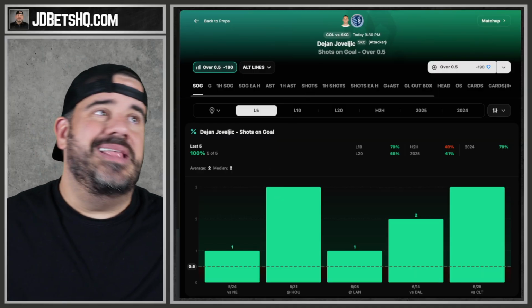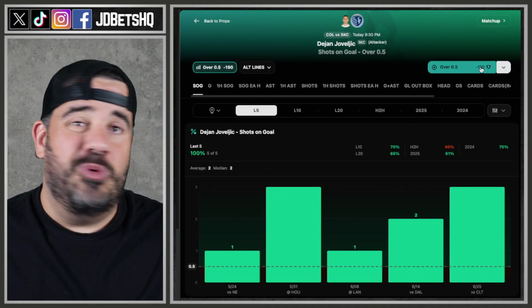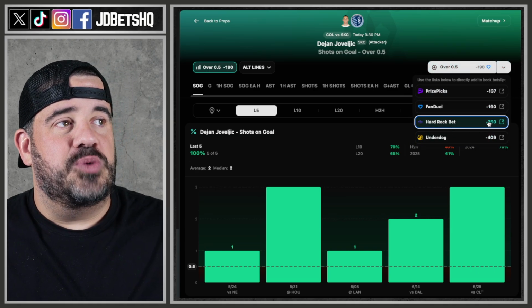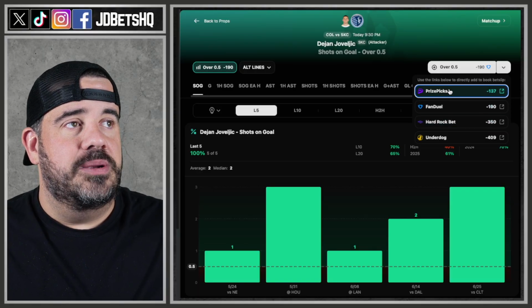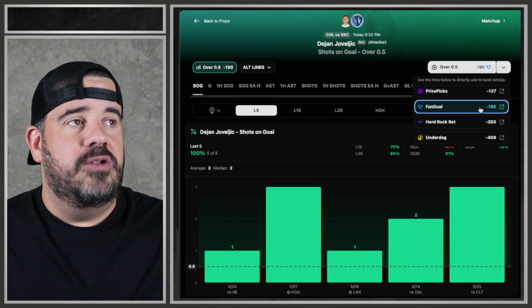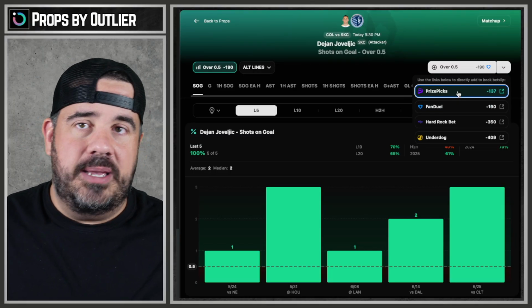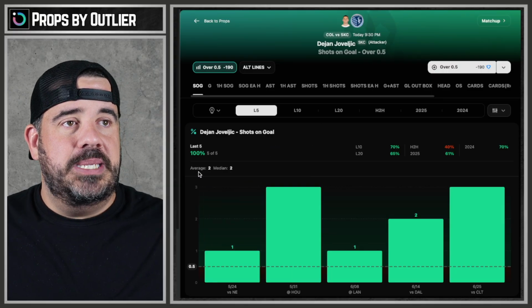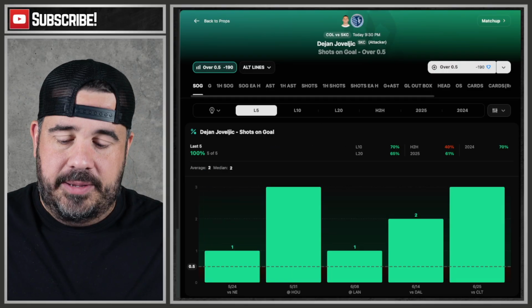Now this one, this we could take. I might take this over just a shot on goals minus, and it's 190. It's juicy. It's very juicy depending where you look. Look at that. Hard Rock is 350, because it's going to be 1+ shots on goal. I know how they do theirs. Prize Picks 137, FanDuel. Hell, you could probably compare this on Prize Picks with the Chestnut over half a hot dog promo, and there you go. Because I think he'll take 1 because he's averaging 2 on a half. Yeah, I'll take this.